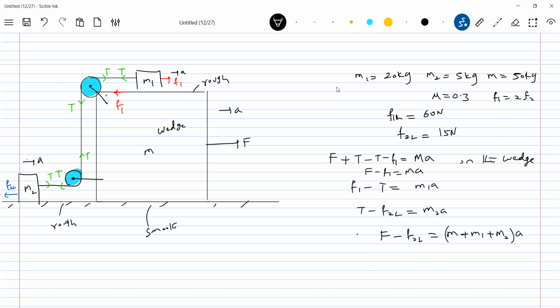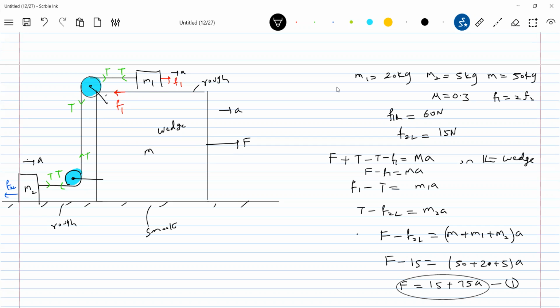So now directly let's come for this one. F2L is how much? 15 equal to M is how much? 50, M1 20, this is 5. F is equal to 15 plus 75. Keep this equation.